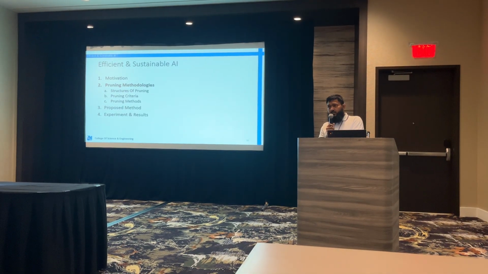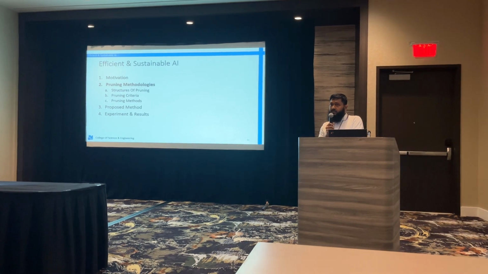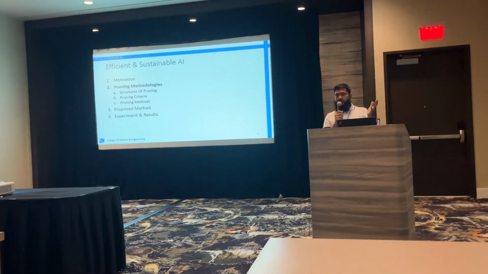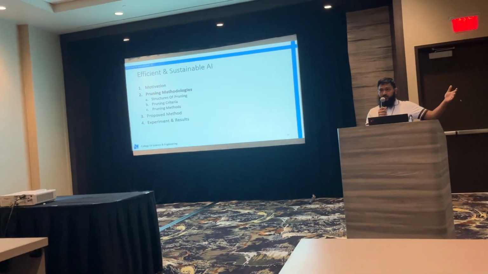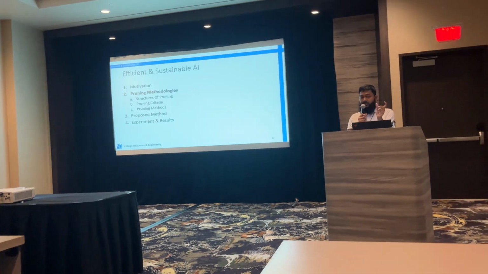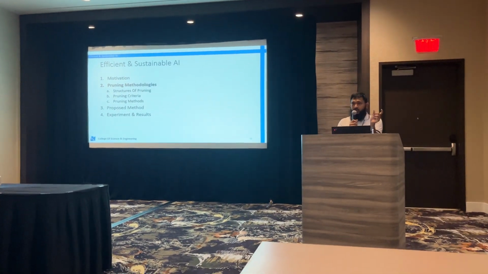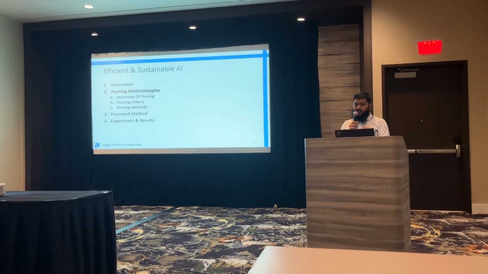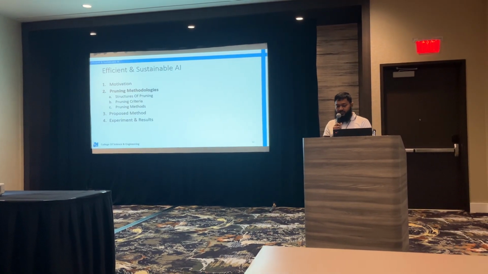Now, there are many ways of optimizing large models or large neural networks. You might have heard of something called quantization, where the models are floating point numbers which take around, say, 20 bits for each parameter. What we can do is we can reduce the number of bits that represent each number. That's one way of going. Another way is called pruning, which I'm going to discuss today.